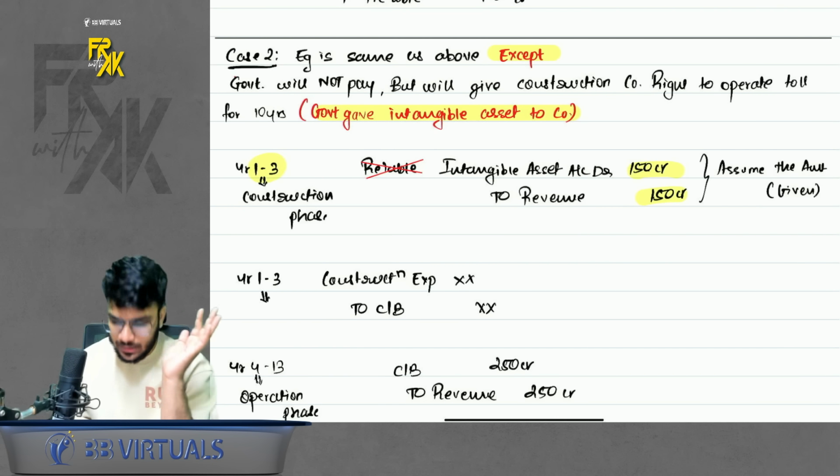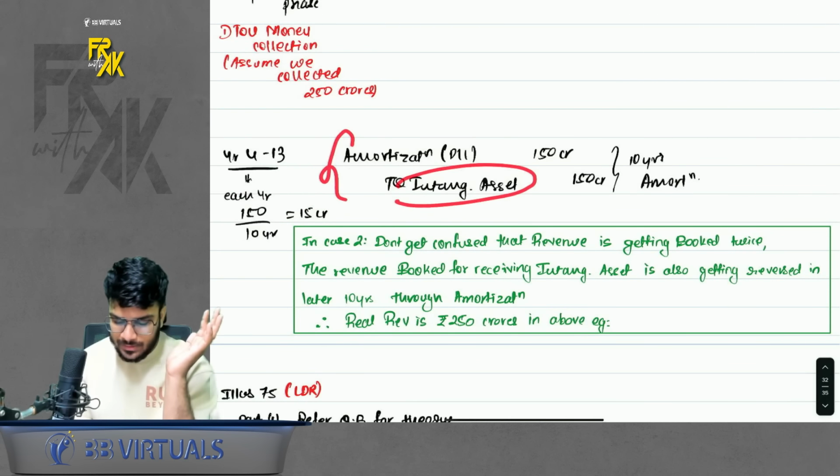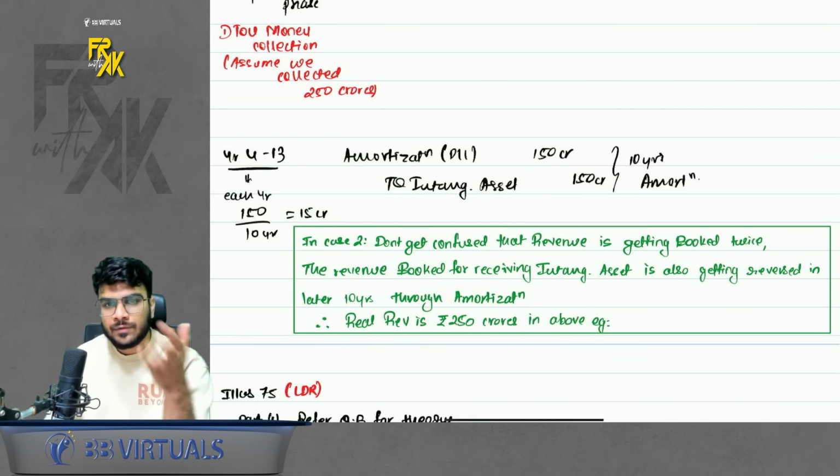Government gives the license for 10 years. So you need to amortize the license also. Amortization to intangible asset 150, 150, simple.